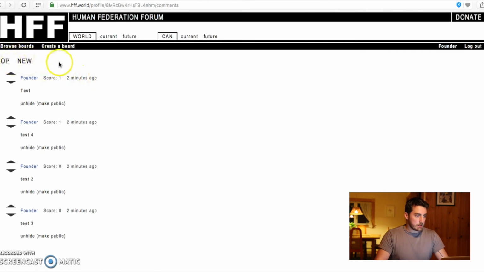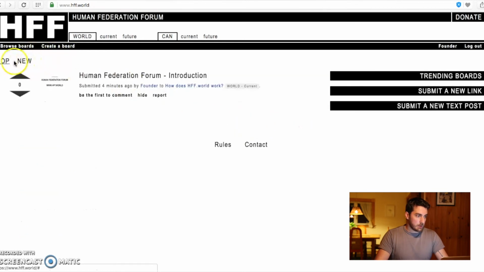In all the sections currently we have new and top. If you go to the main page, you have new and top. One thing that's missing from the website right now, unfortunately, is trending. So soon, if we have enough people and there's enough posts, then we will need a trending page where we will see what's active, because right now we can see the newest posts and the top ones. So it's possible that some posts will just keep climbing and have more and more votes. So soon we will have a trending page showing how things have been trending in the last 24 hours or in the last hour.